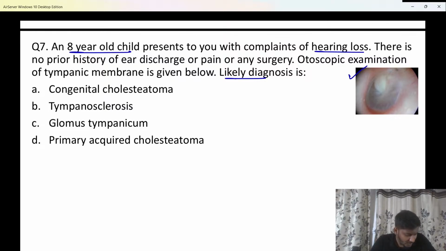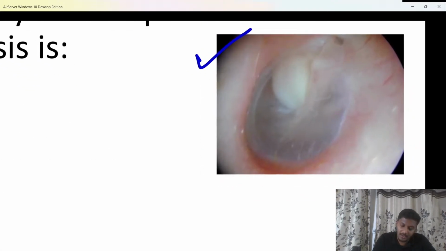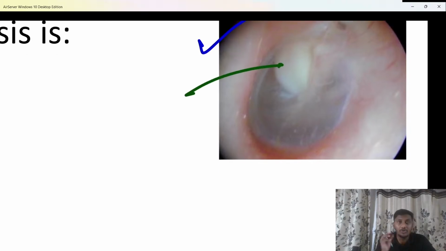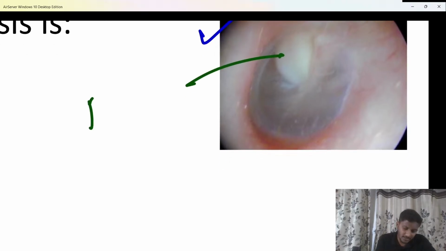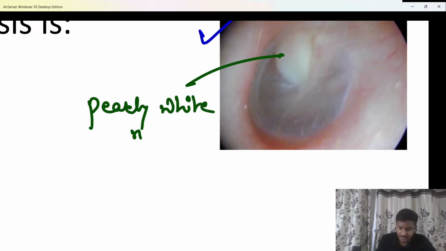Very good, shabash. So if there is no history of any kind of infection, any kind of surgery, any kind of ear discharge, still the child is having hearing loss, and the otoscopic examination shows you a very classical picture, beta. And what is that classical picture? Moti जैसा कुछ दिख रहा है ना? So here there is nothing but a pearly white mass, beta. So there is nothing but a pearly white mass in the middle ear.